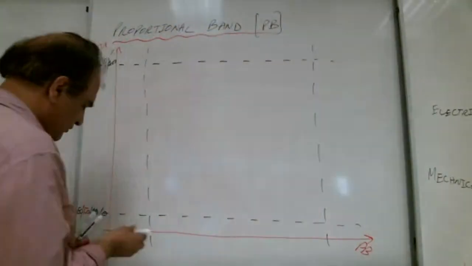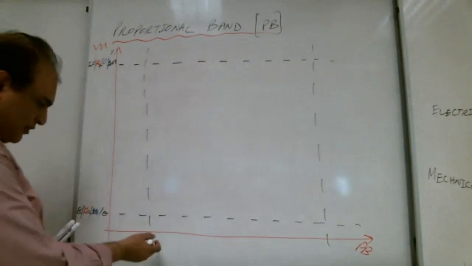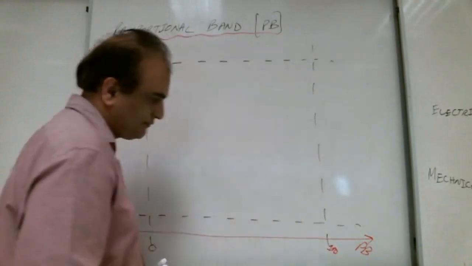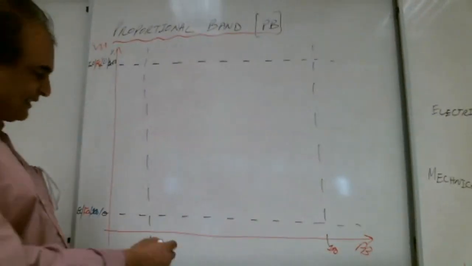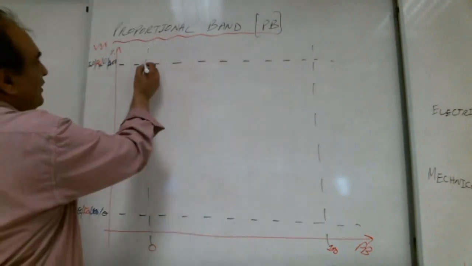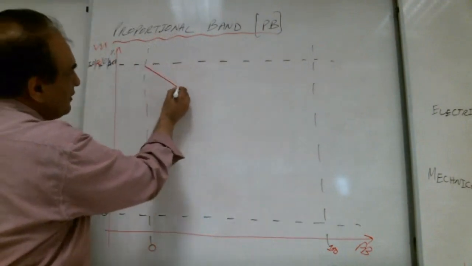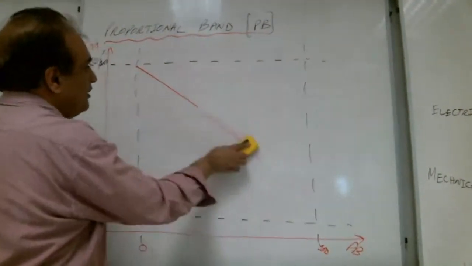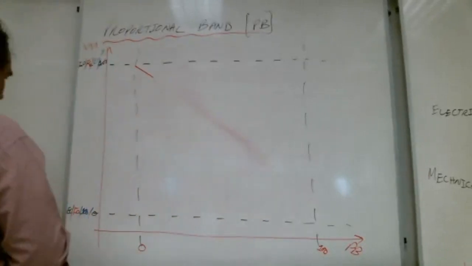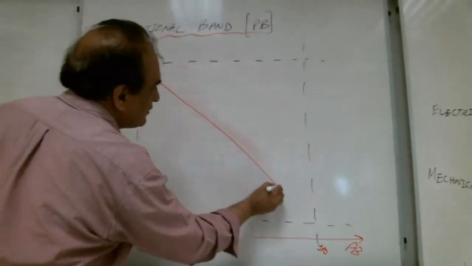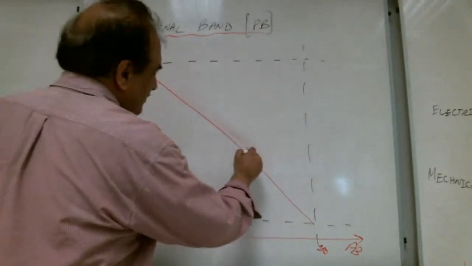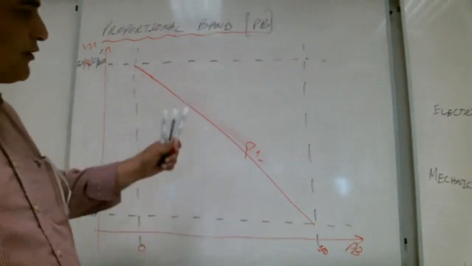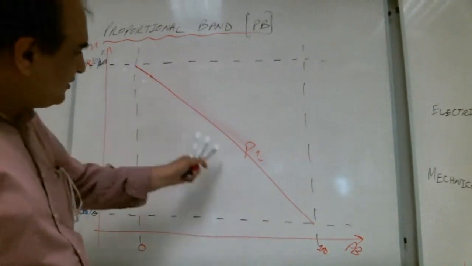Proportional band goes from, it is not actually starting from 0, but we can say mathematically 0 to 100. Right? If we take the proportional band 100, this is the straight line. I am trying my best to draw the straight line. So this is process 1, and this is the movement of the final controller.